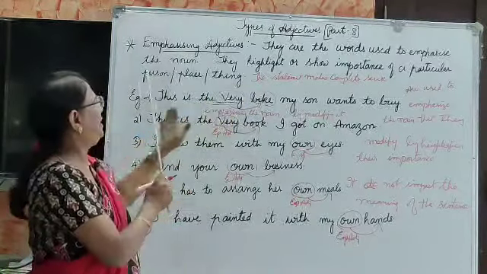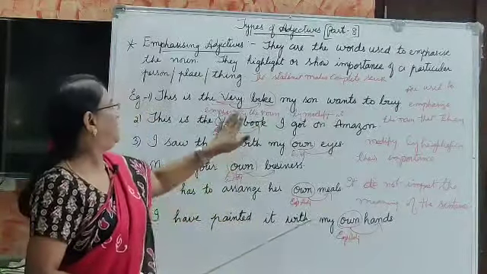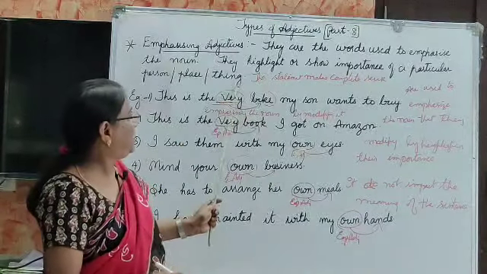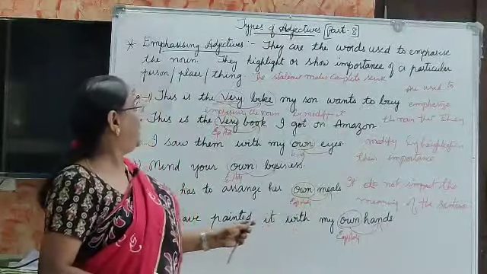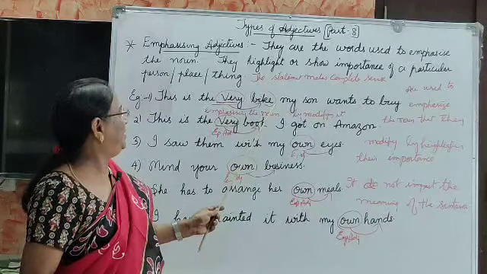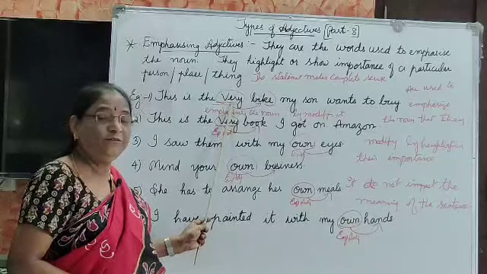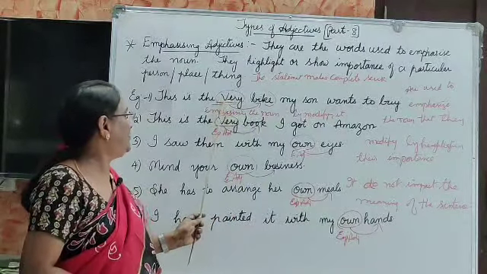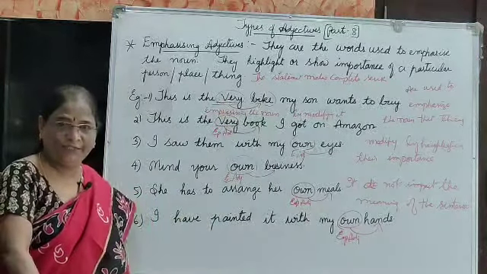It has its own meaning. "This is the bike my son wants to buy." But when we write this emphasizing adjective, what does it do? It is used to emphasize the noun that it modifies by highlighting its importance. This is giving more importance to this noun, and it is emphasizing the noun by modifying it. It is known as an emphasizing adjective.